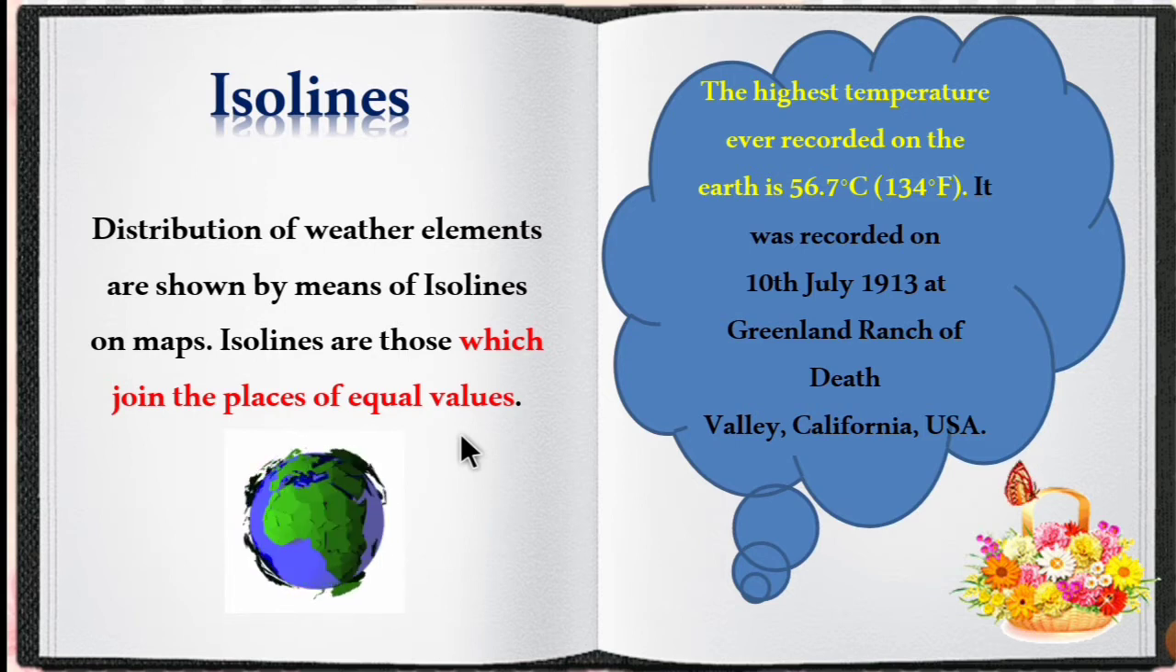For example, in Madras the temperature is 36.2 degrees Celsius, and in Tanjore the temperature is 36.2 degrees Celsius. So there will be an imaginary line connecting Madras to Tanjore. An isoline is an imaginary line connecting places having equal values. The highest temperature ever recorded on Earth is 56.7 degrees Celsius, or 134 degrees Fahrenheit. It was recorded on 10th July 1913 at Greenland Ranch of Death Valley, California, USA.